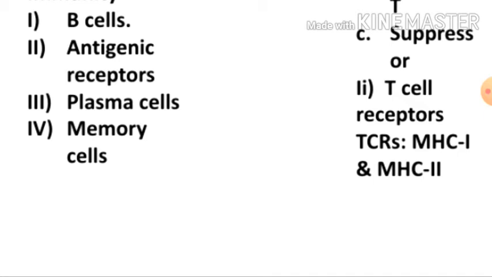These memory cells will remember the type of antigen which has come into contact with our body. Now, these memory cells are just like a reserve army of our body. Now, if the reinfection occurs, these memory cells will take severe action against that type of antigen.